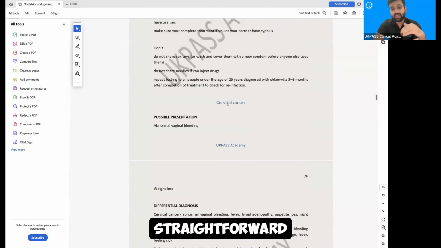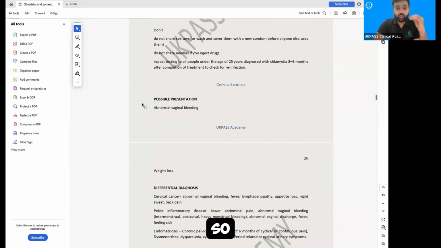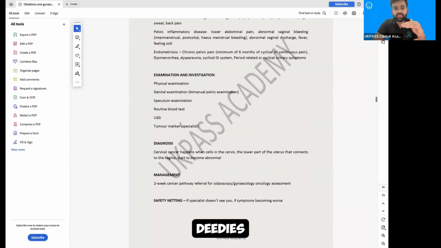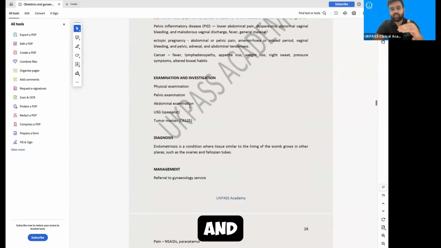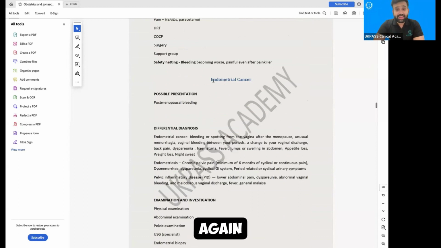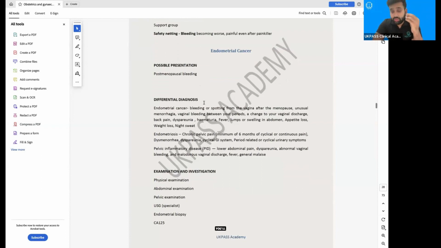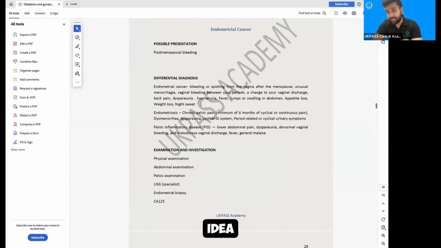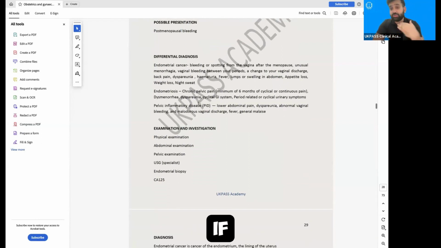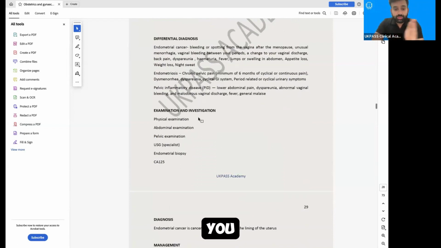This is very straightforward. Then coming to the cervical cancer, so what could be the possible presentation, you have to read it up. Abnormal vaginal bleeding, you will do all your DDs, you will get possible findings, and you will use that here. And again, endometrial cancer, it has not previously been seen in any of the exams, but you'll need to know what is endometriosis, what is fibroids. You might have an idea, but if your exam is after 17th May, you will be prepared.